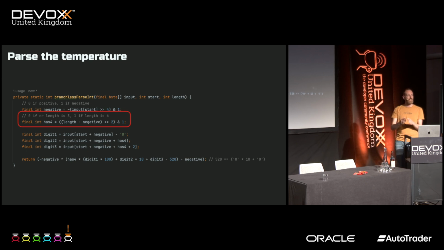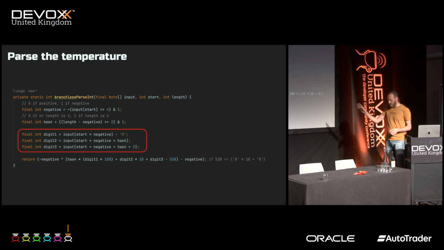So the second thing is I check if the number is maybe 1.1 or minus 11.1. So the length can be 3 or 4 or even 5 if it's a negative number. So I can easily check this because I already knew the length, because I was using SWAR to find the next line. And then I did some calculations.